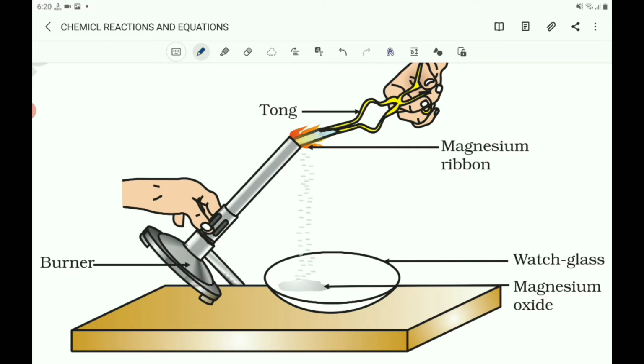Take a magnesium ribbon about 3 to 4 centimeter long and clean it by rubbing it with sandpaper.